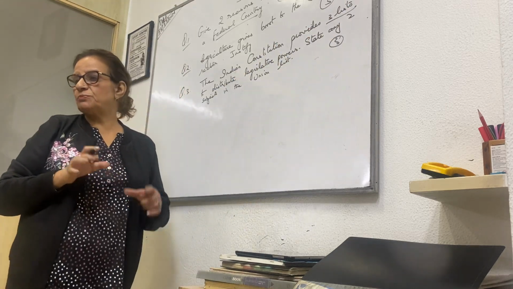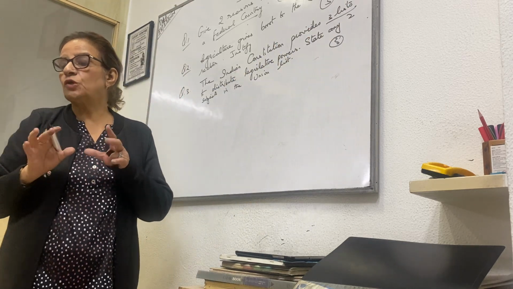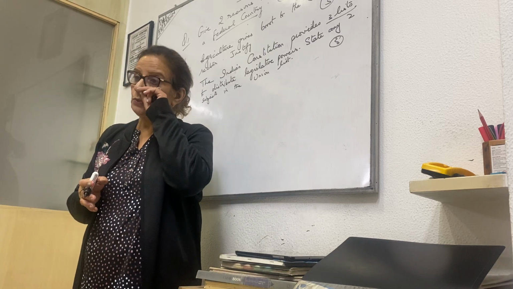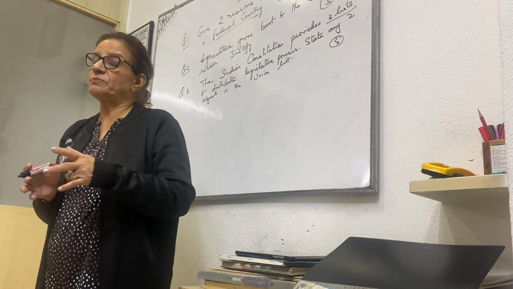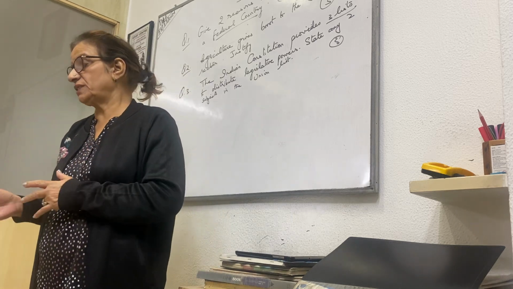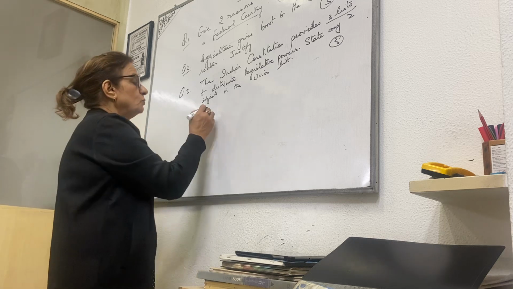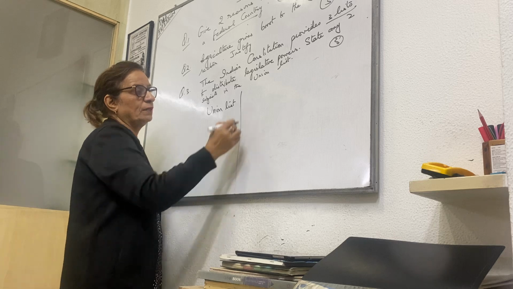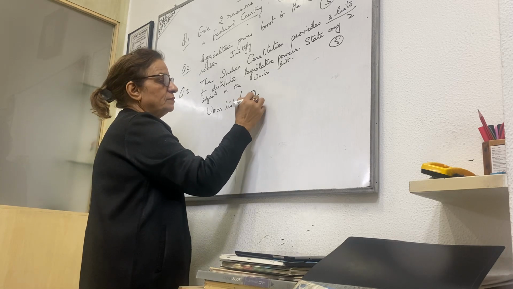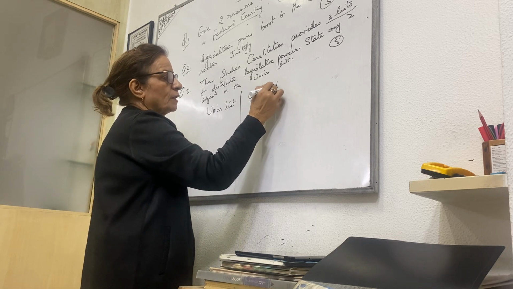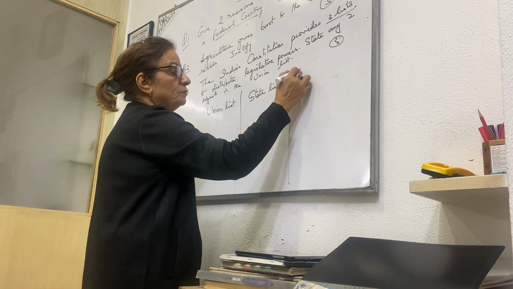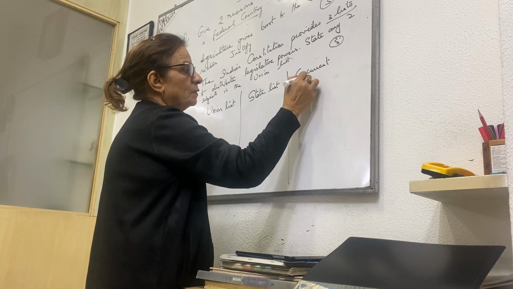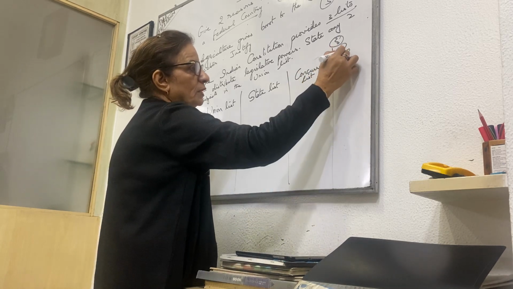The Constitution has provided 3 lists. They mean topics on which laws can be made, and powers have been distributed to who will make the laws on this subject, who will make on this subject, who will make on this subject. So, lists are given. So, first is the union list. Again, make a table. Then is state list. Third is concurrent list, and fourth is residual.